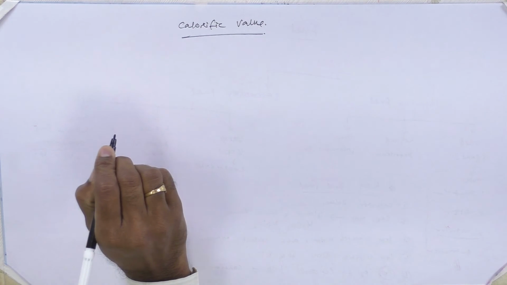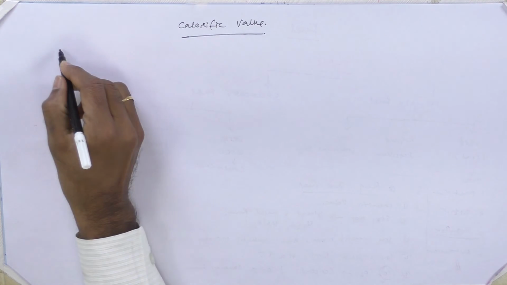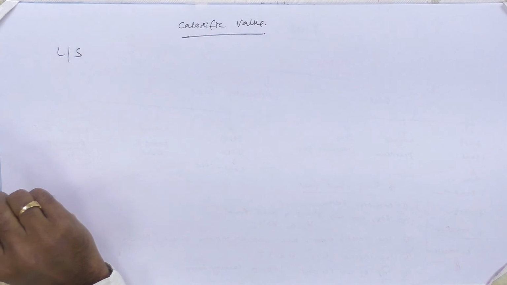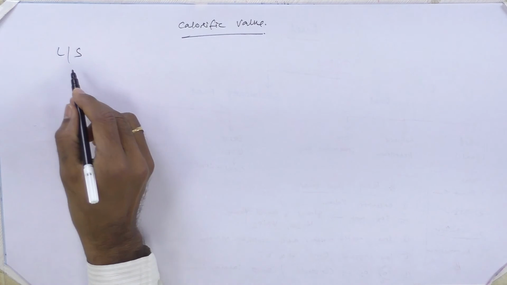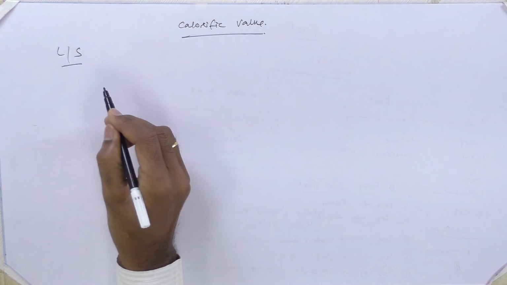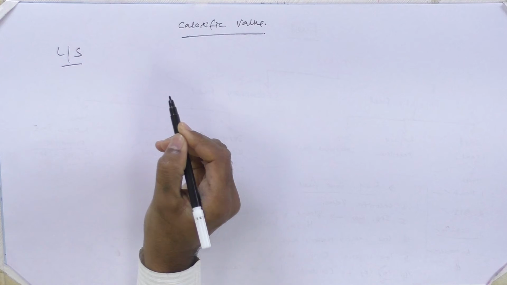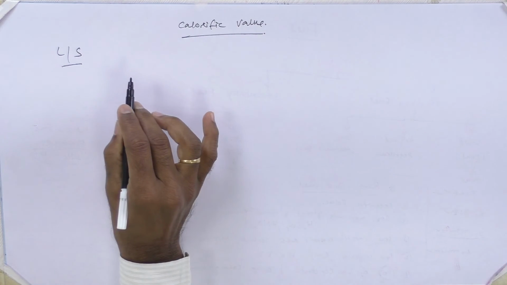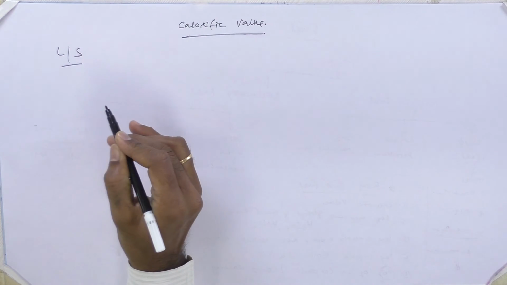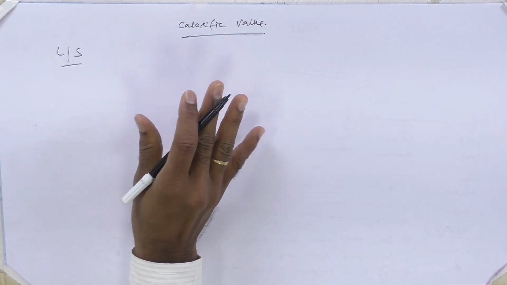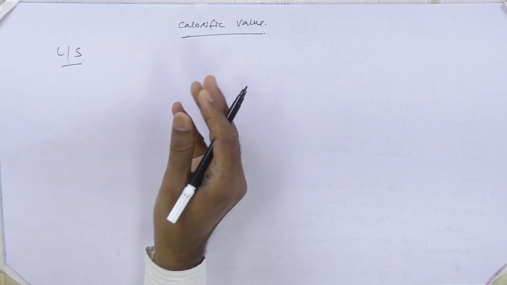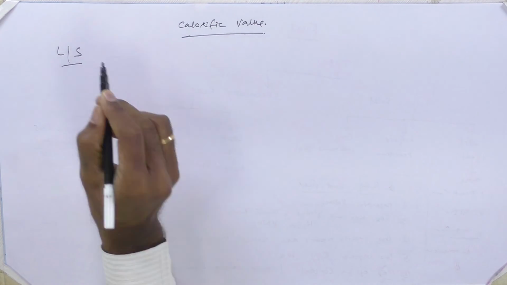What is meant by calorific value? The calorific value of any fuel can be defined as follows: when a unit quantity of material, maybe a liquid or solid fuel component, is burnt in atmospheric air, it will emit some amount of heat. That amount of heat is the calorific value for the particular fuel. I repeat, calorific value is when a unit quantity of a burnable substance is subjected to the combustion process, it will release some amount of heat energy. That heat energy is equivalent to the calorific value of the particular fuel.